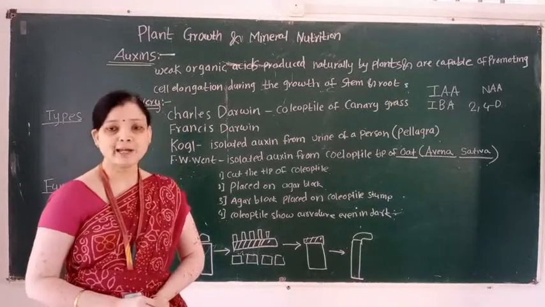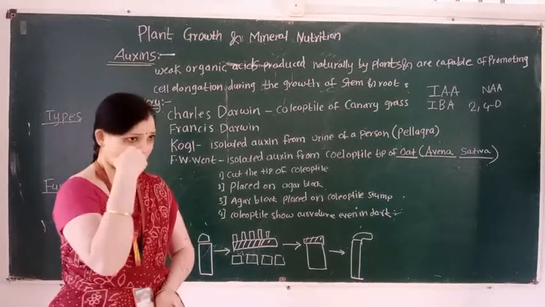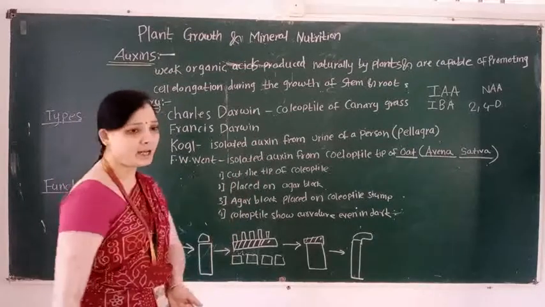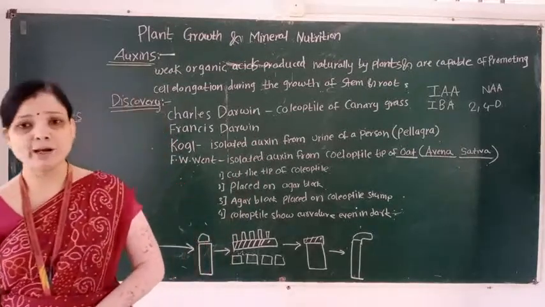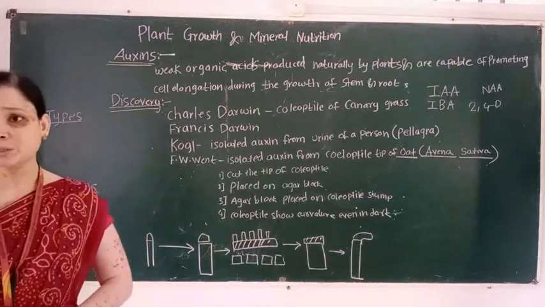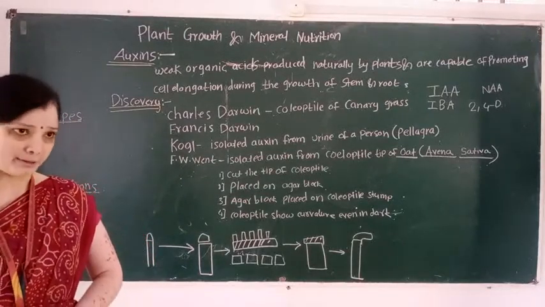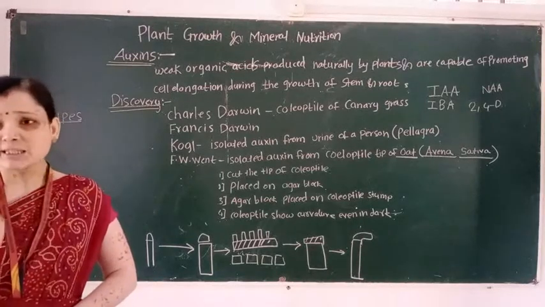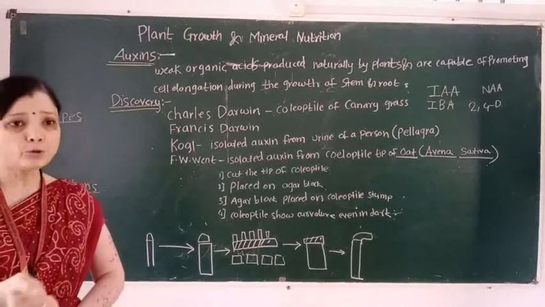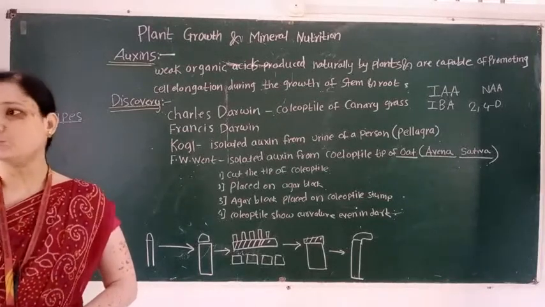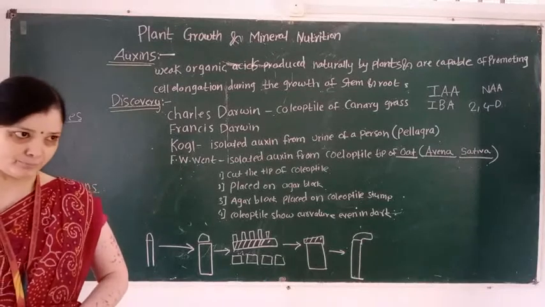So Wendt performed his experiment on Avena sativa. Wendt's experiment is called the Avena curvature experiment. After his experiment, he concluded that the coleoptile tip bends toward the source of light.